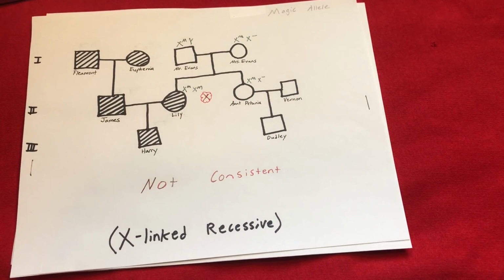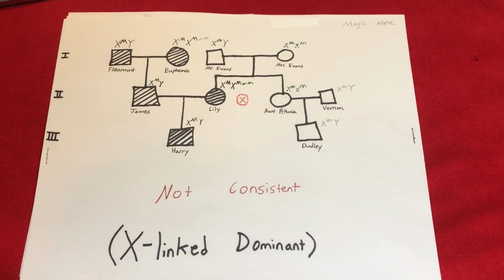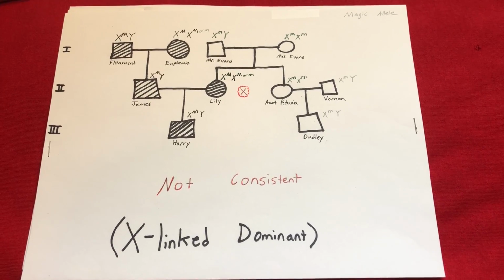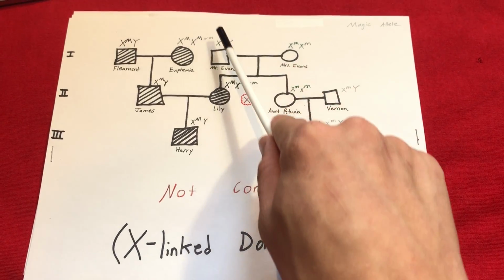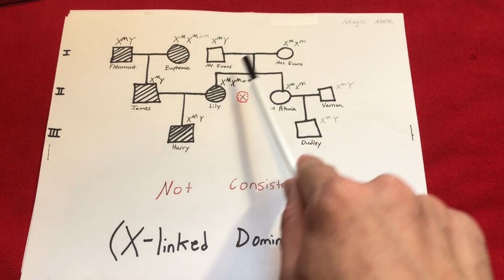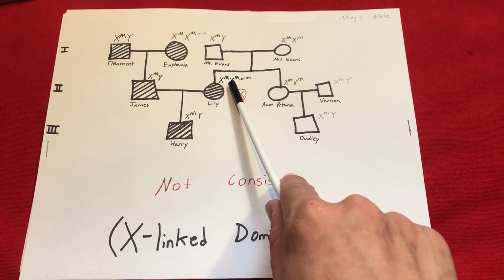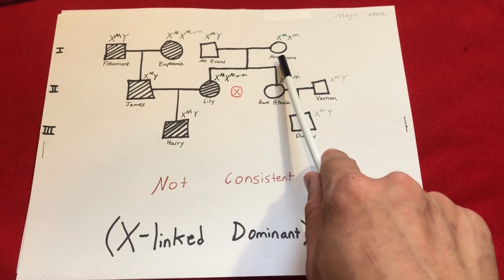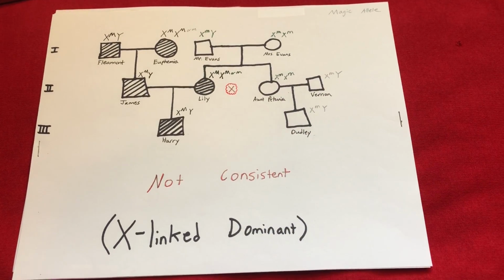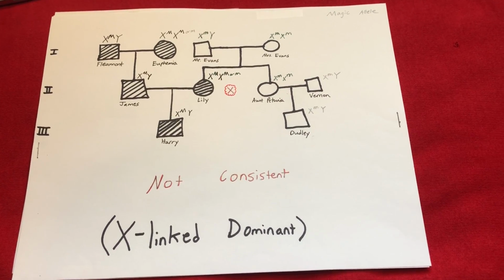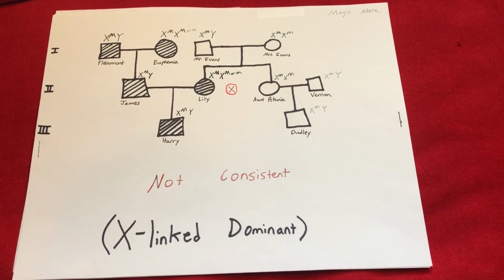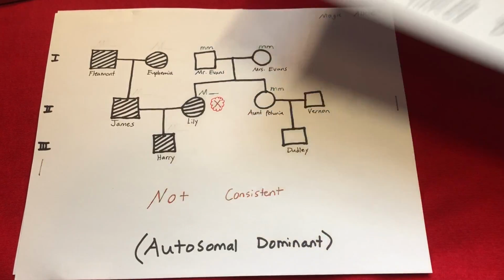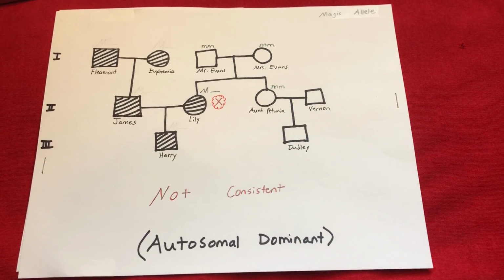As for the X-linked dominant mode of inheritance, this mode is also not consistent with the pedigree because Mr. and Miss Evans both possess the little m allele, while Lily possesses the dominant allele for magic. Neither Mr. nor Miss Evans could have passed the dominant allele down to her, so this mode is impossible for this pedigree.